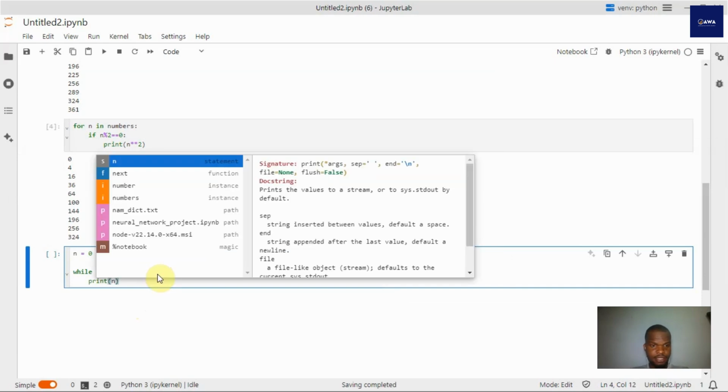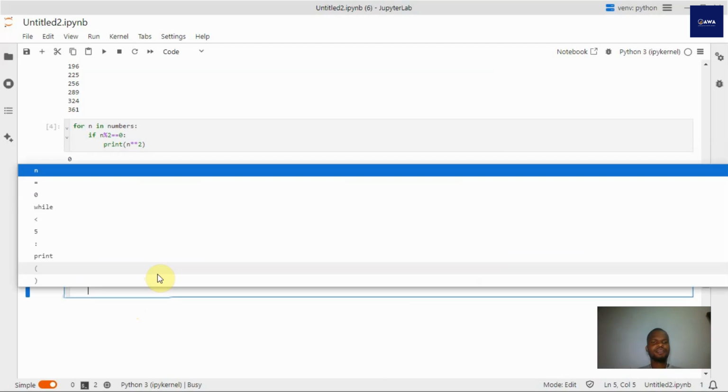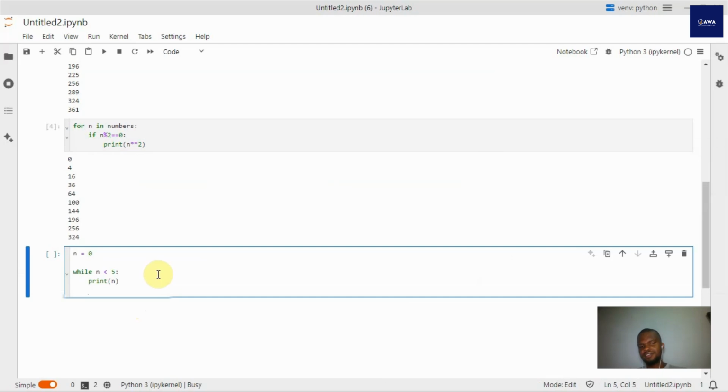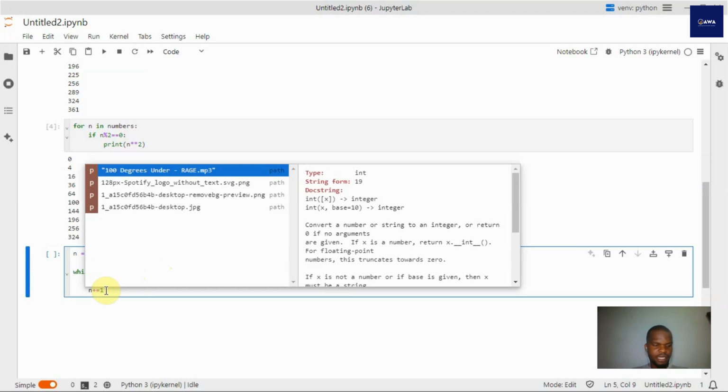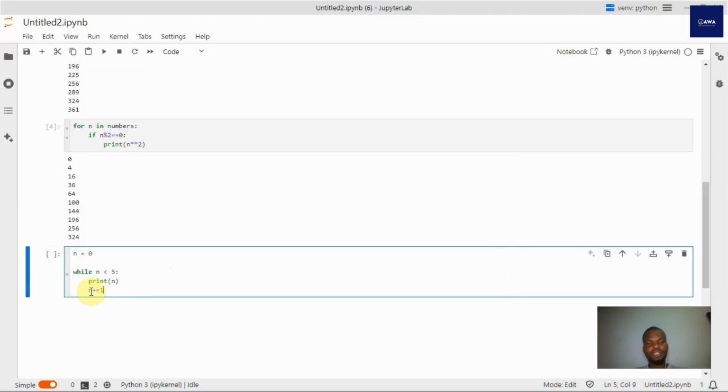But then the while statement needs its own form of iterator, but its iterator is not to repeat over a list of items; it is to change this value to make sure it is increasing. So we call it the increment value. I'm going to say let n be increasing by 1. That's what n plus equal to 1 means. If you want to say let n be decreasing by 1, then you do n minus equal to 1.